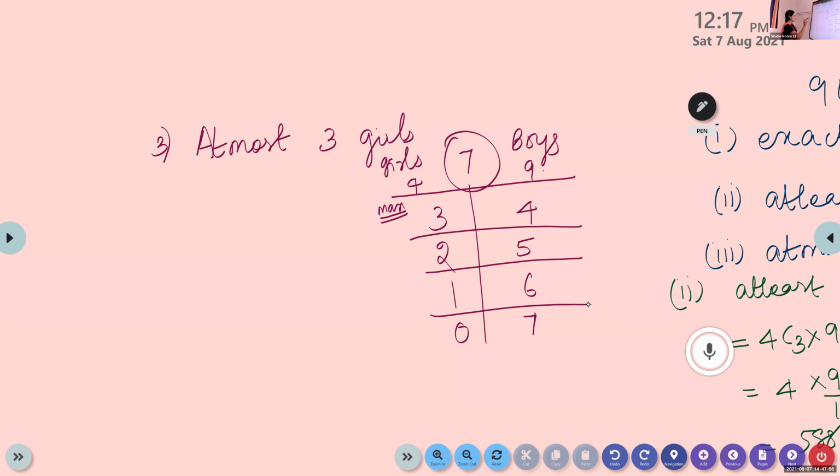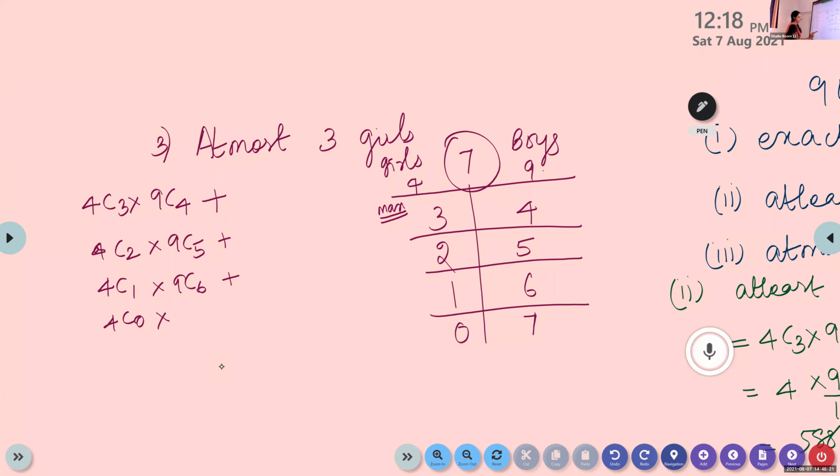For the first case, 4C3 into 9C4, or the next case 4C2 into 9C5, or 4C1 into 9C6, or 4C0 into 9C7. Now simplify this, you'll get the answer.